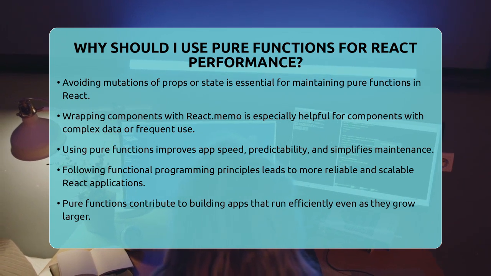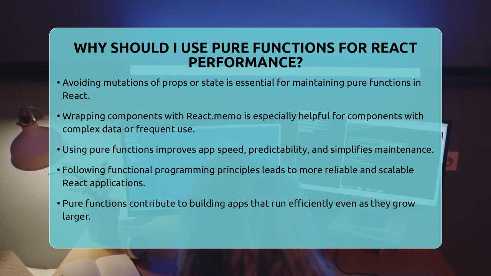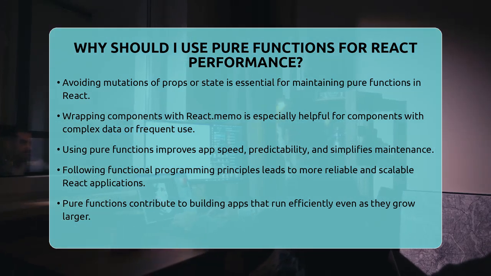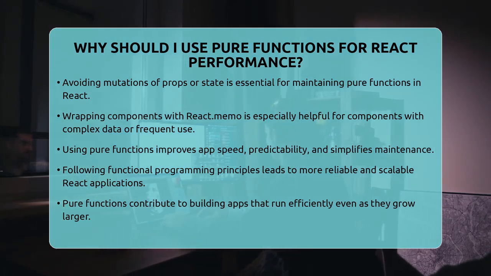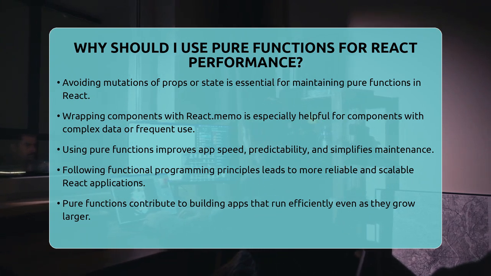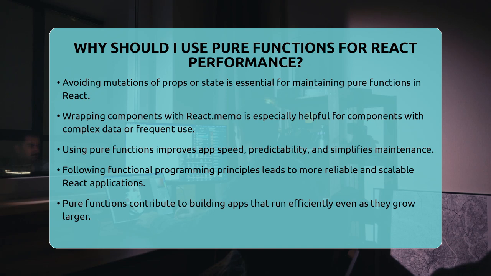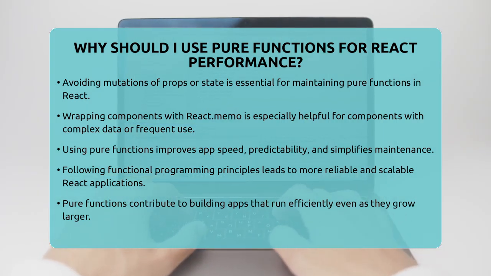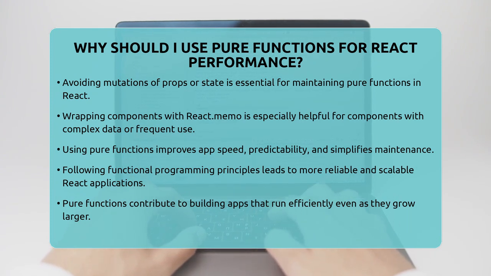Overall, using pure functions in React boosts performance by reducing the number of re-renders. It also makes your code more predictable, easier to test, and simpler to maintain. Following functional programming principles and writing pure components helps you build faster, more reliable React applications that run smoothly even as they grow larger.